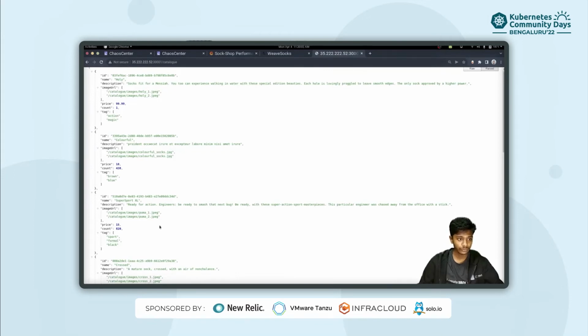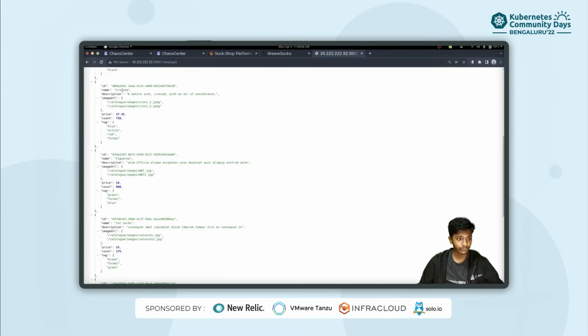If I refresh this, we are still getting all the information of the socks that are available to us. But the question is, will this catalog endpoint still be available once we are deleting our pods? So let us try to validate this exact condition using the Litmus probes in an automated fashion.